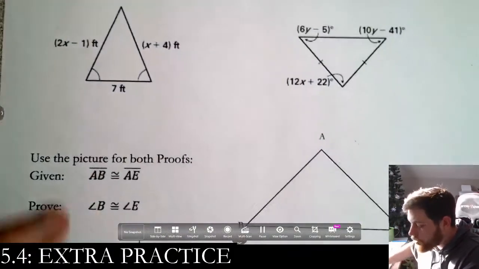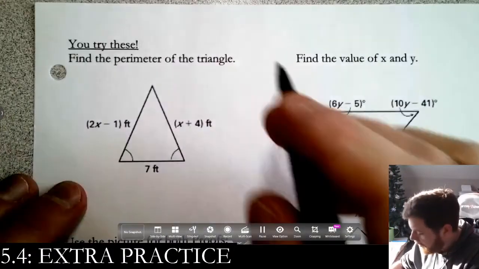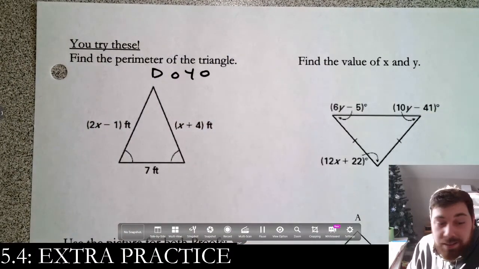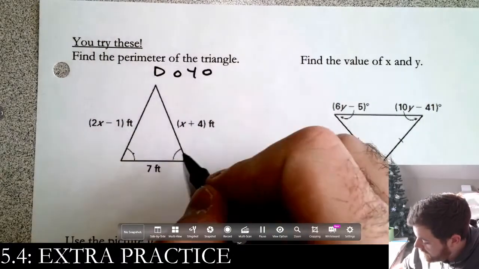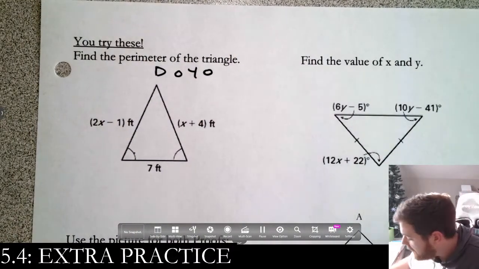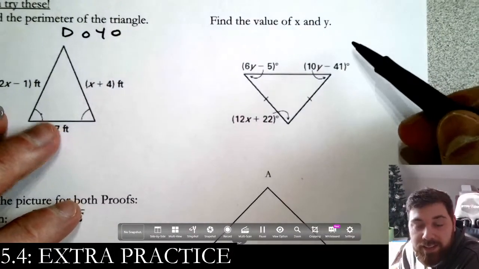Alright, it says you try, so I'm going to let you try it. You go ahead and do this on your own. Okay? It's the same thing, right? These 2 are the same, so these 2 are the same. Solve for x. Solve it. Okay? Let's do this one. Find the value of x and y.